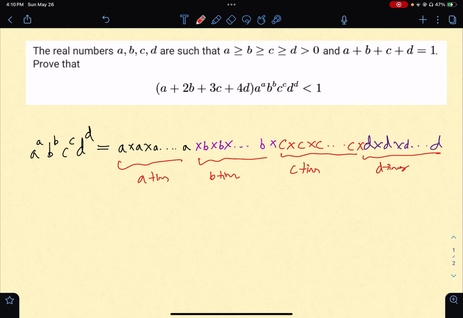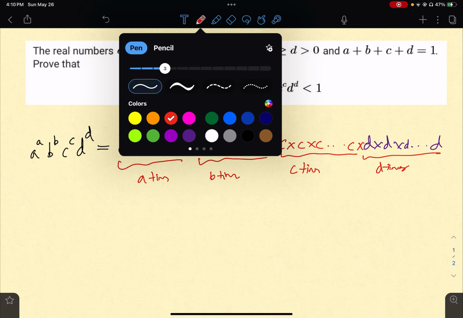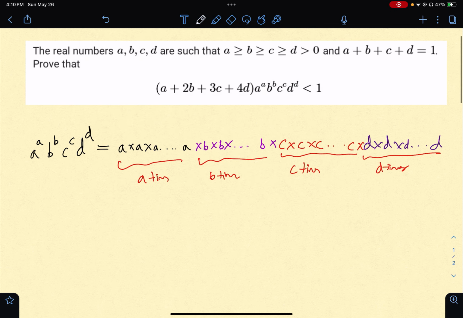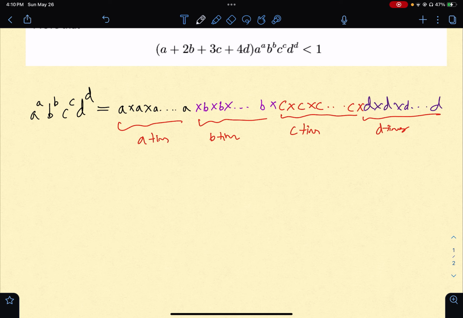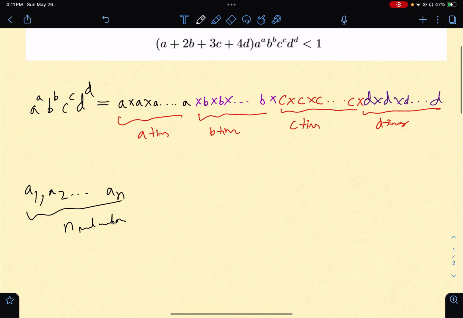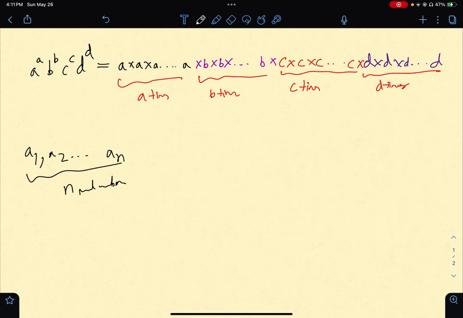Now recall AM-GM. What does AM-GM say? Say you have positive real numbers, n of them, and for simplicity let's call them a1, a2, up to an. These are not necessarily distinct, so they can be equal to each other as well.